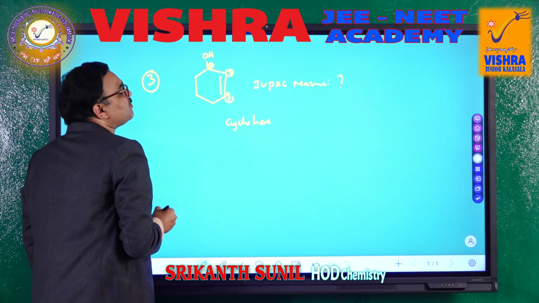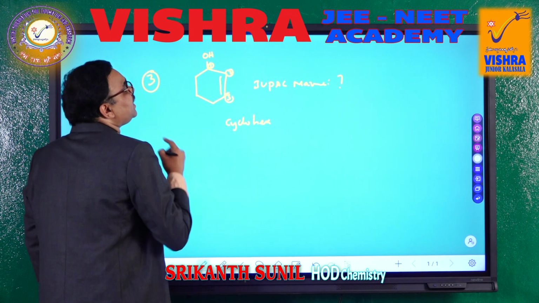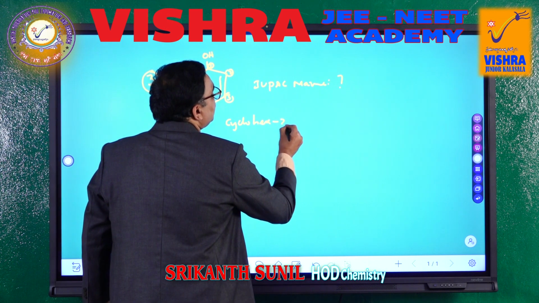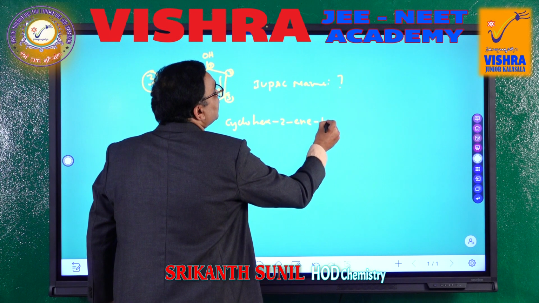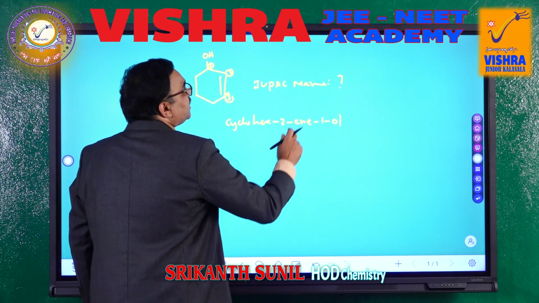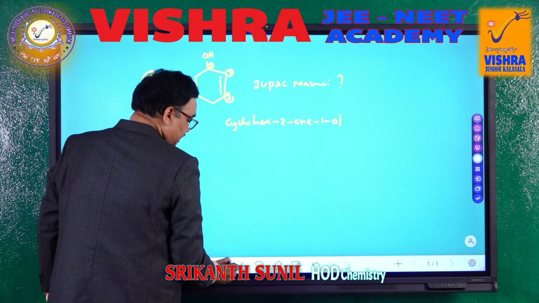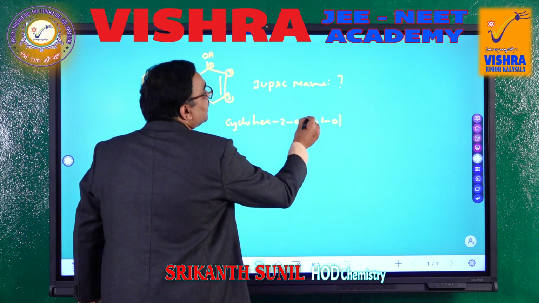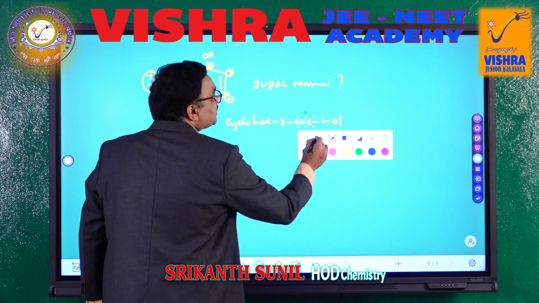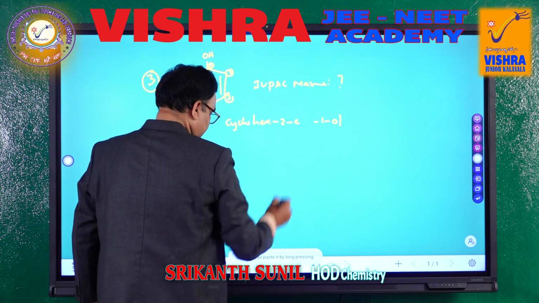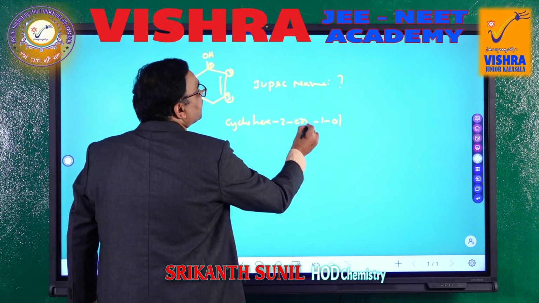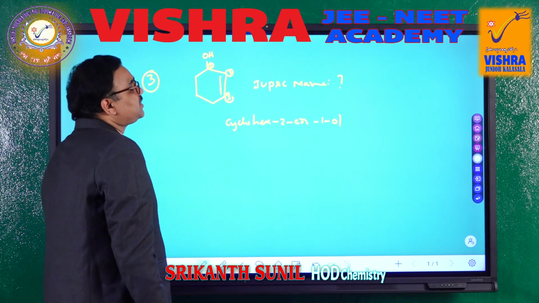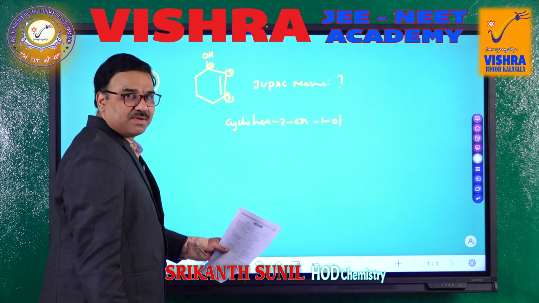The double bond comes on the second numbered carbon. So, hex-2-en and this one is 1-ol. We can remove this particular E here, and just write the N here. So, cyclohex-2-en-1-ol is the name of this compound.